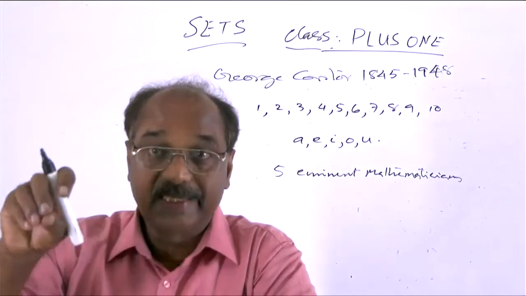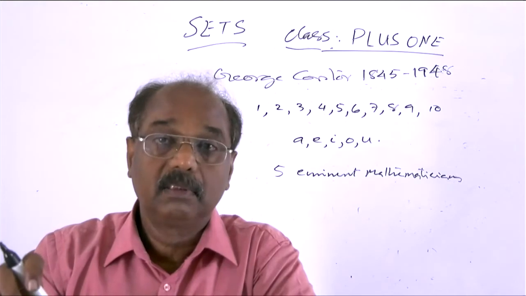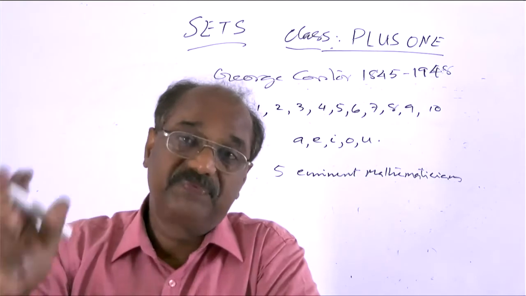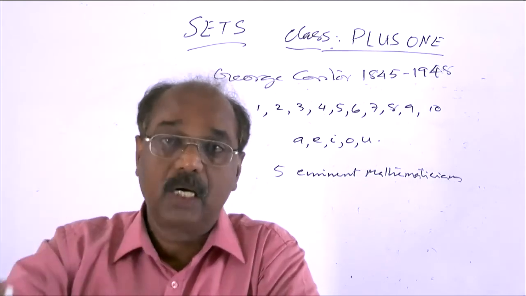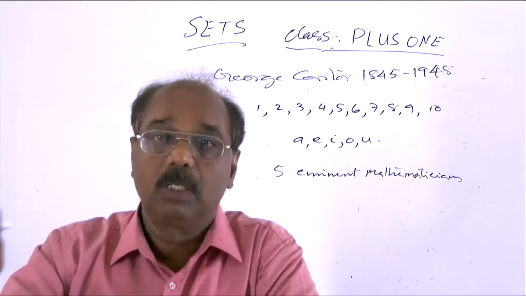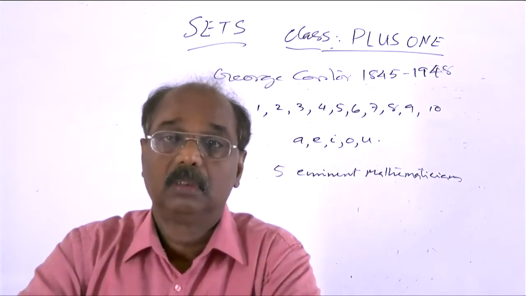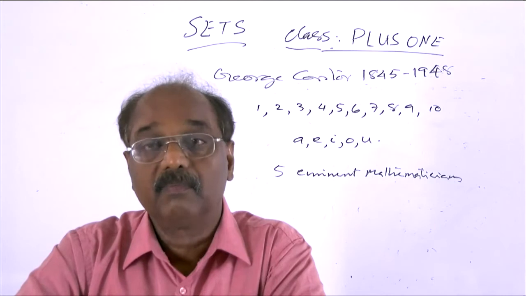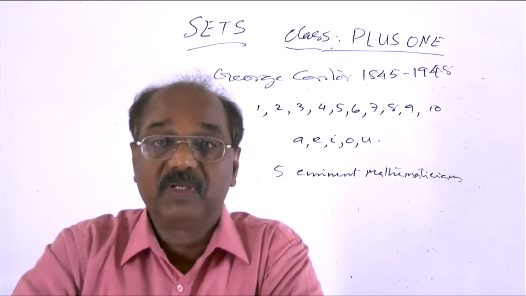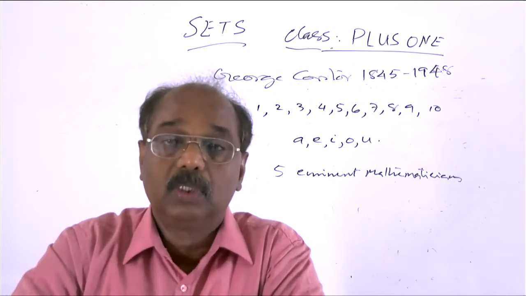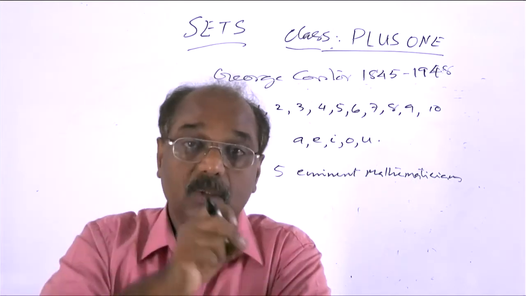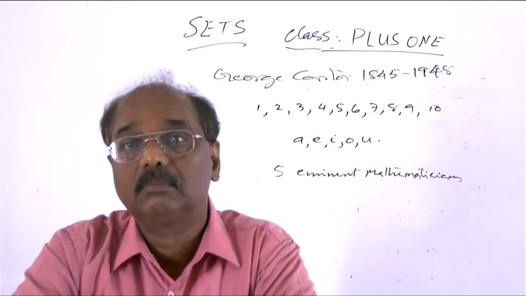If we have a collection, then we should be able to say definitely, without any doubt, whether an object belongs to the collection or not.